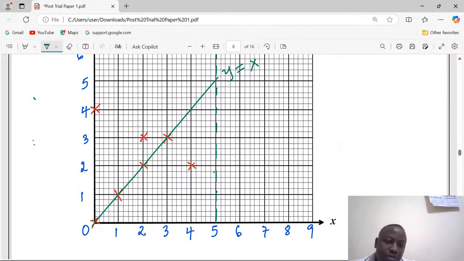This again is going to be a complete borderline because of greater than or equal to. When you look at the inequality keenly, you discover that the borderline is supposed to be complete.